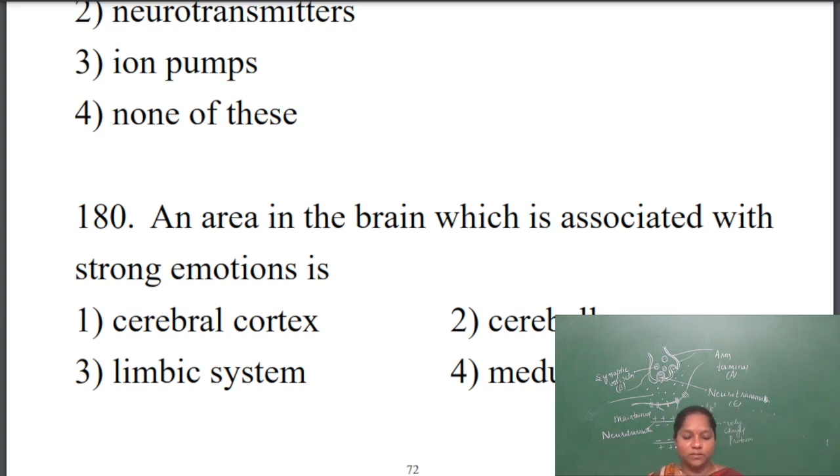The limbic system is also present in the forebrain. In the forebrain, the limbic system is part of the hypothalamus. The hypothalamus has two organs called hippocampus and amygdala. The amygdala and hippocampus of the forebrain will have an association with strong emotions of human beings.